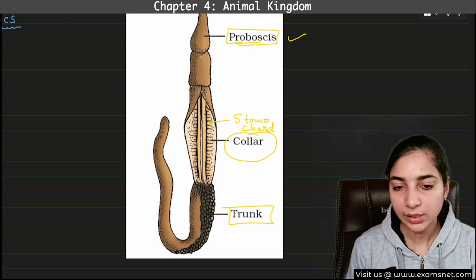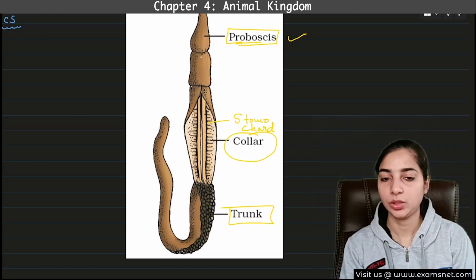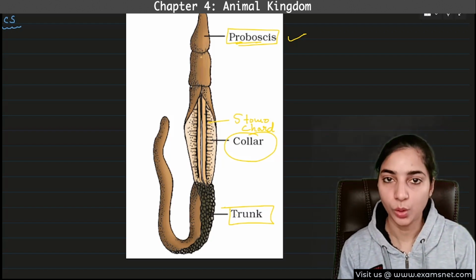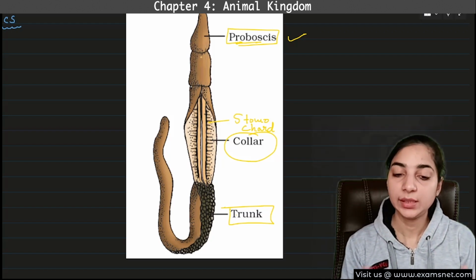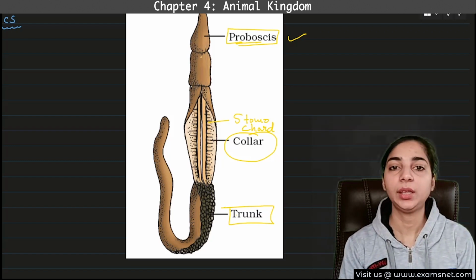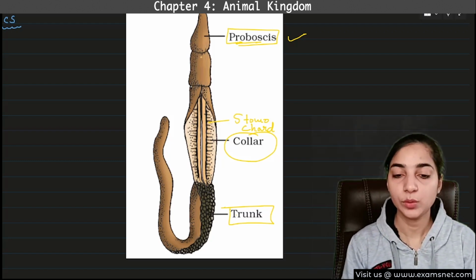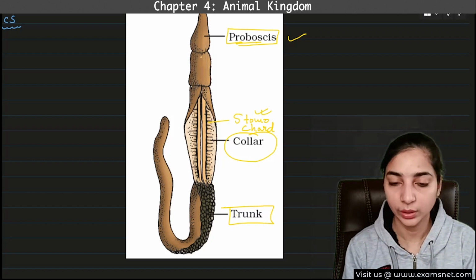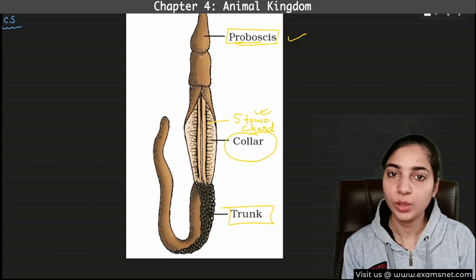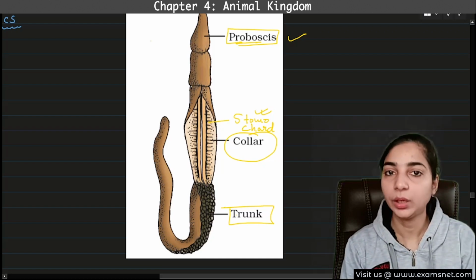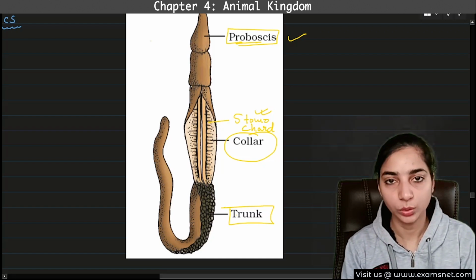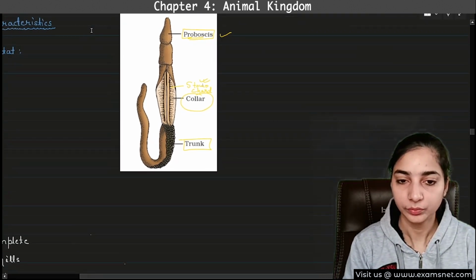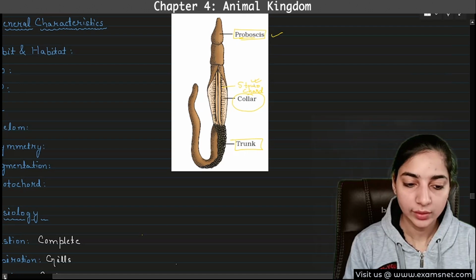Now, in the collar region, you can see there is a rod-like structure in between. Earlier it was misunderstood to be a notochord, therefore it was kept under the chordates. But later on, it was discovered to be a stomochord, not a notochord, which is very different. Therefore, it was removed from the chordates and placed under the non-chordates. This is the last non-chordate group that we are going to discuss. Now let's come to the general characteristics.